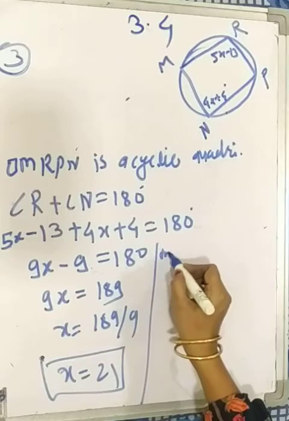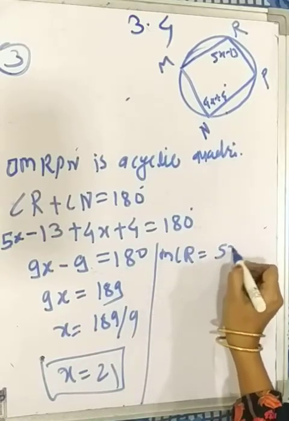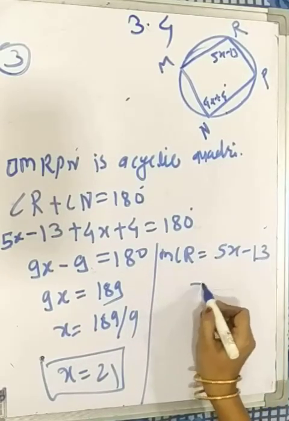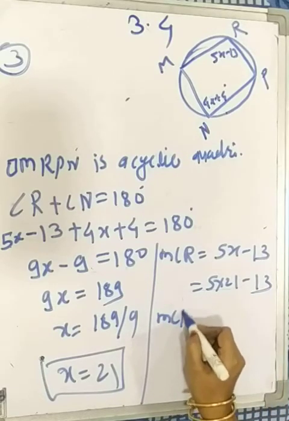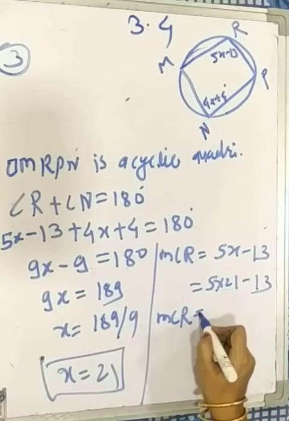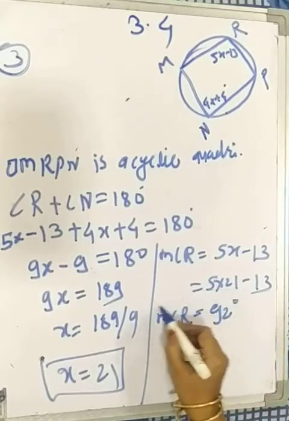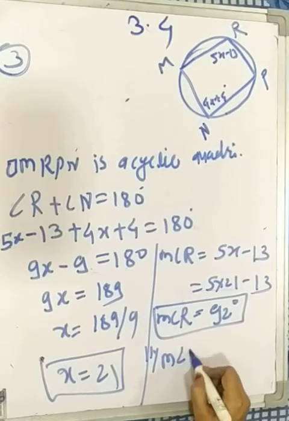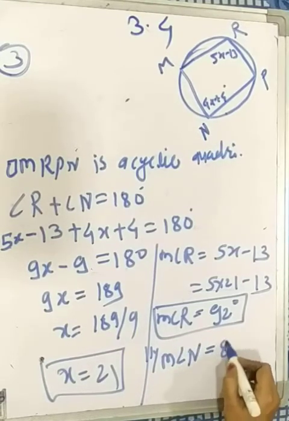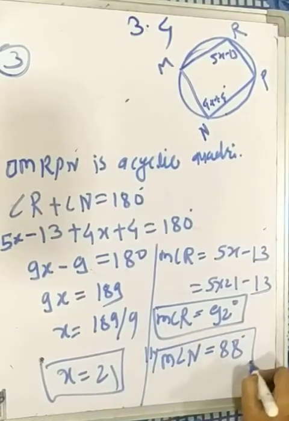Then find the measure of angle R. Measure of angle R is 5x minus 13 equal to 5 into 21 minus 13. So the measure of angle R equal to 92 degrees, and similarly the measure of angle N equal to 88 degrees.